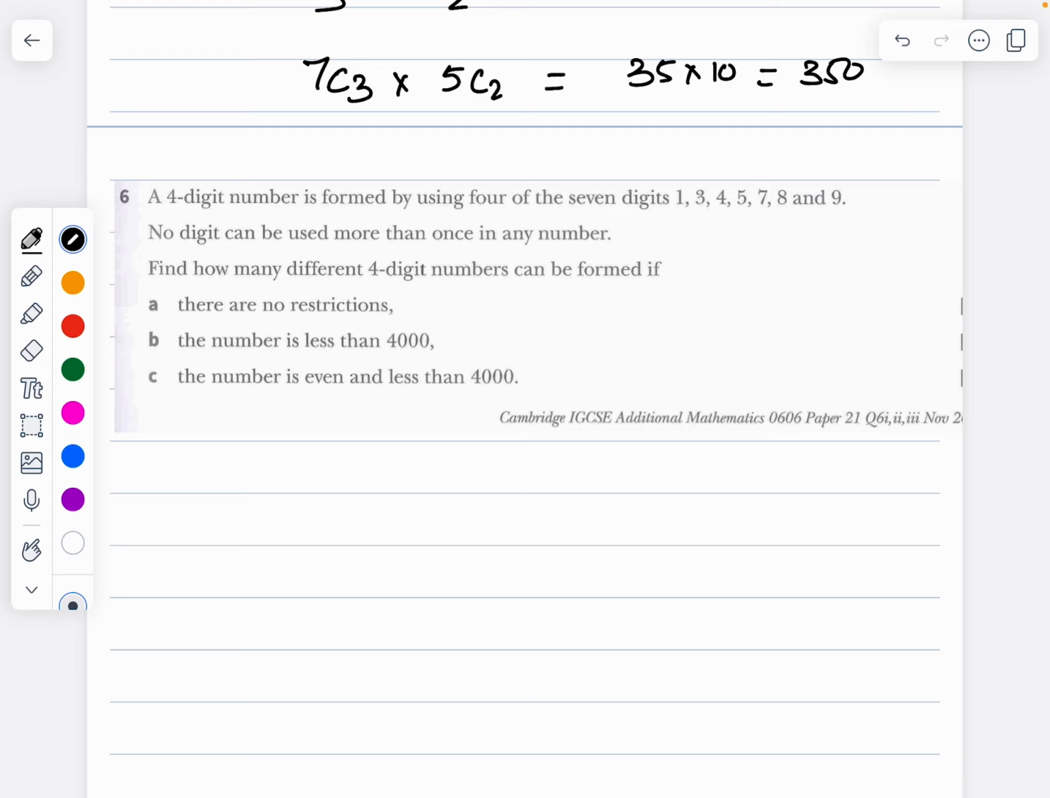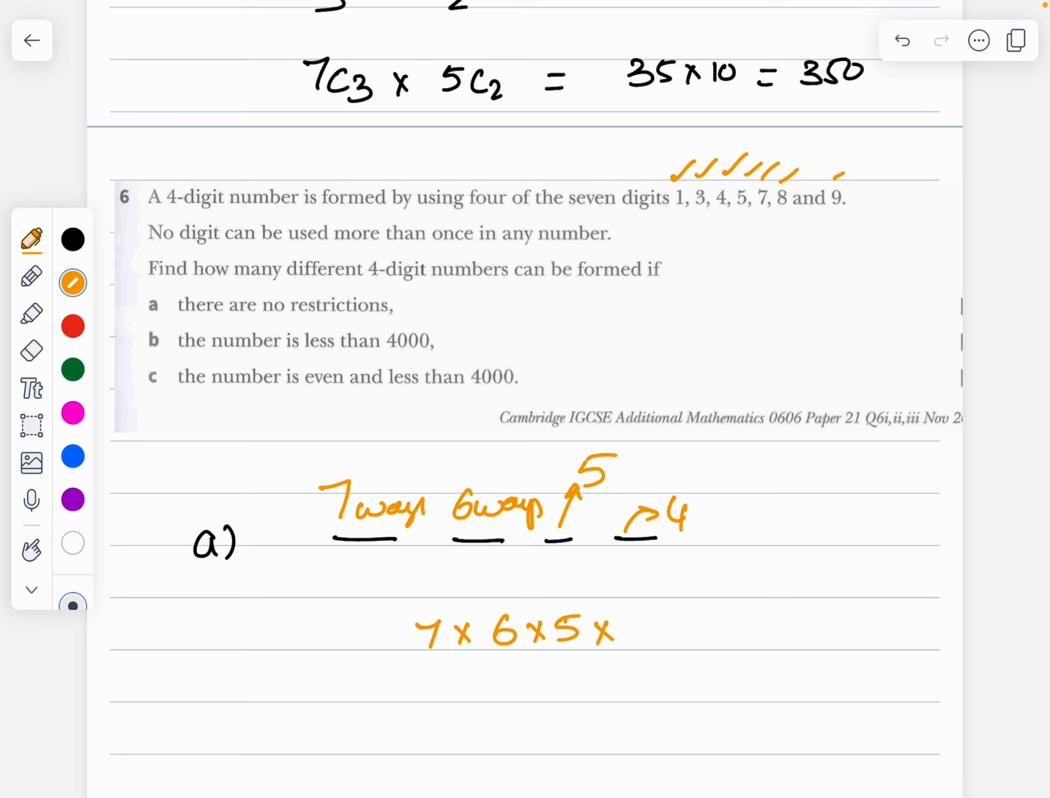So let's read. A 4-digit number is to be formed by using the digits 1, 3, 4, 5, 7, 8 and 9. No digit can be used more than once. First, the 4-digit number with no restrictions. The first place can be filled in 7 ways, the second in 6 ways, the next in 5 ways, and the next in 4 ways. So 7 times 6 times 5 times 4, which is going to be 840.